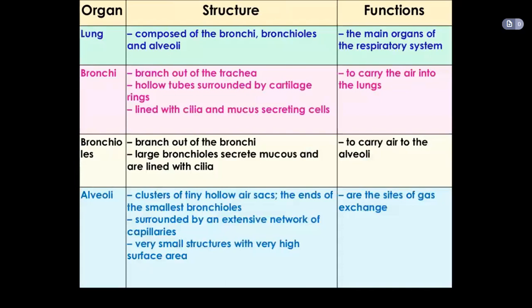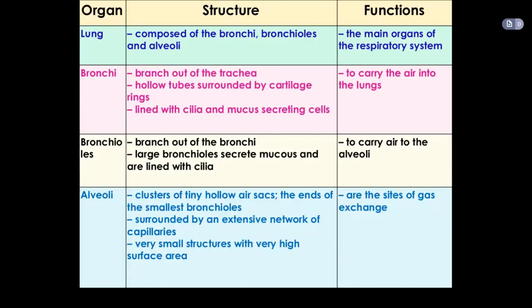Now the lung is composed of the bronchi, bronchioles, and alveoli, and is the main organ of the respiratory system. The lung is a very important organ in the respiratory system. Then the bronchi. They branch out of the trachea, hollow tubes surrounded by cartilage rings, lined with cilia and mucus-secreting cells. Their function is to carry air into the lungs. Then the bronchioles. Okay.